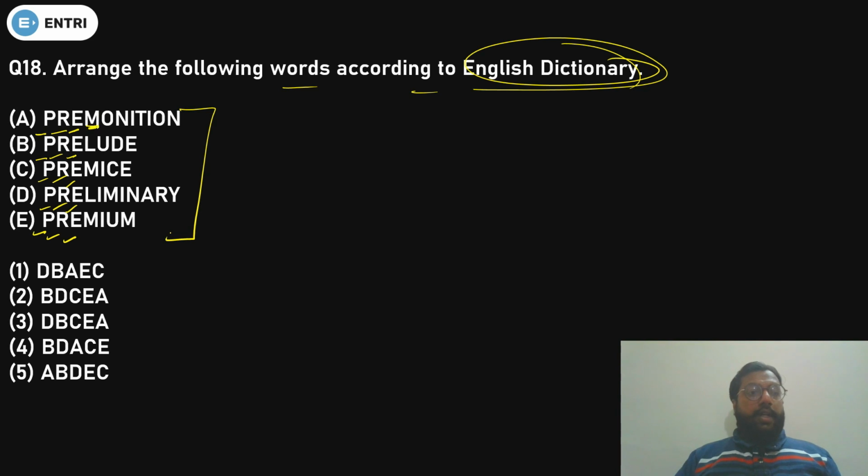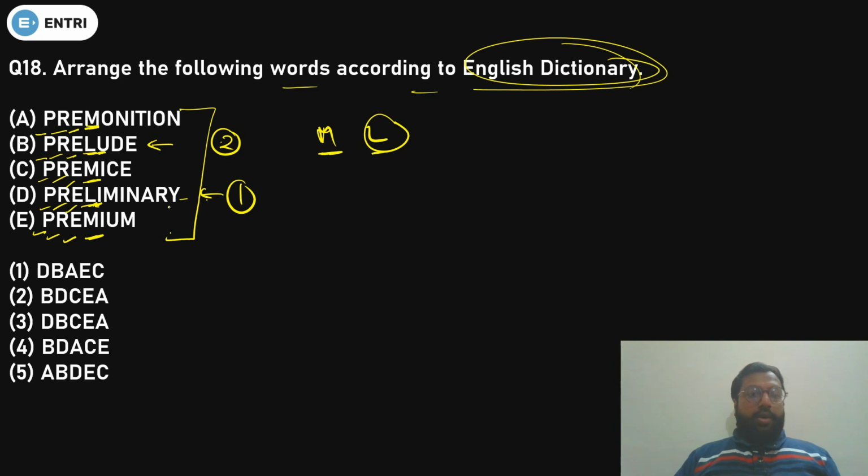Now come to the fourth letter. This is M, this is L, this is M, this is L, and this is M. So first of all, if you see M and L, what will come first? L will come first or M? L will come first. So it means first can either be this one in the dictionary or this one. But both are having L. So we have to move to the next letter. So this is U, this is I. So it is obvious that this will become first one, this will become second one. That is very sure. Done?